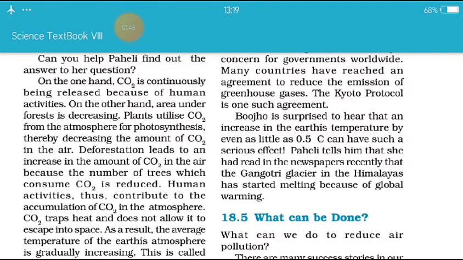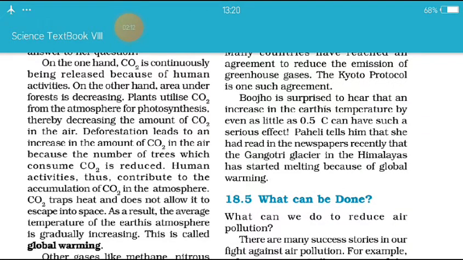On the one hand, CO2 is continuously being released because of human activities. On the other hand, area under forest is decreasing. Plants utilize CO2 from the atmosphere for photosynthesis, thereby decreasing the amount of CO2 in the air.